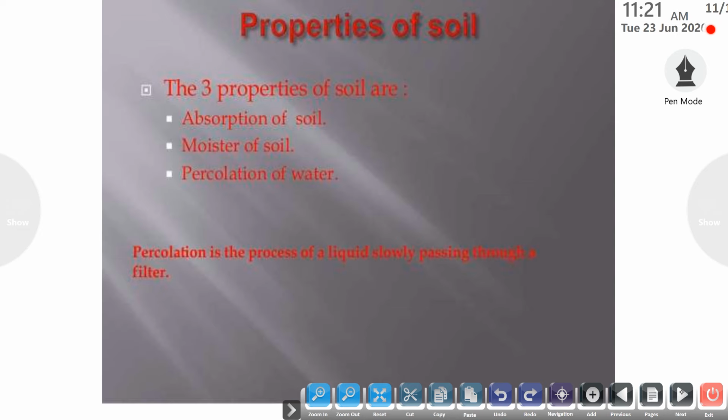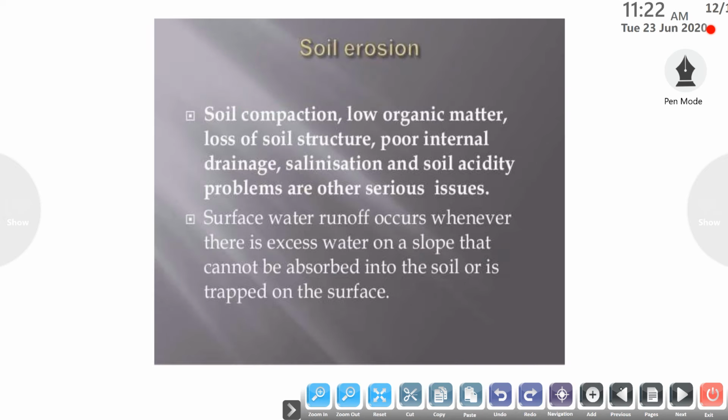Next is the properties of soil. There are three main properties of soil in your syllabus: absorption of soil, or the water holding capacity of soil; next is the moisture of soil; and the third is the percolation of water. Percolation is mainly the process of a liquid flowing and passing through a filter. First, we'll take these properties one by one.